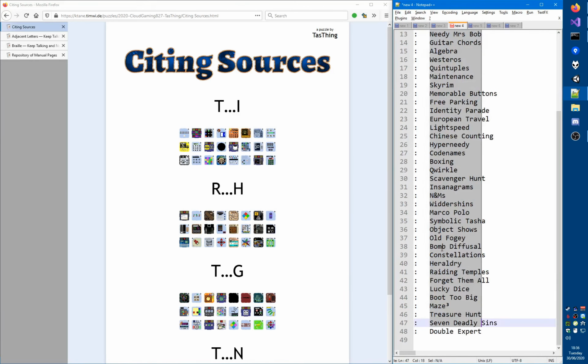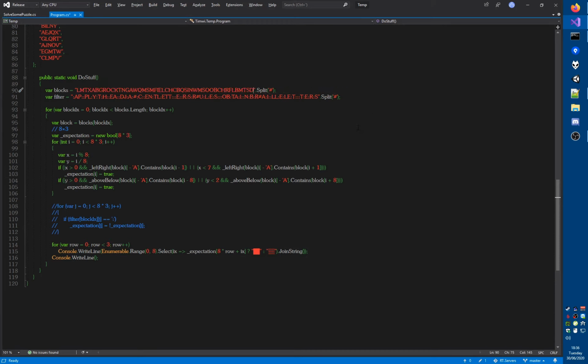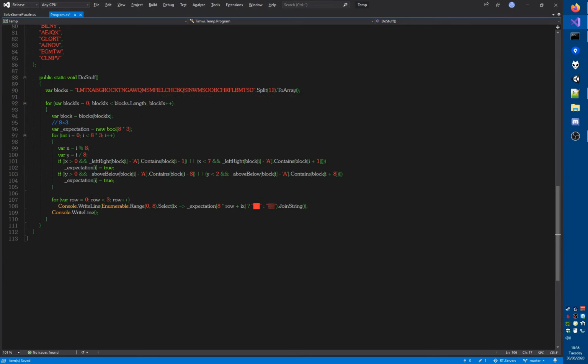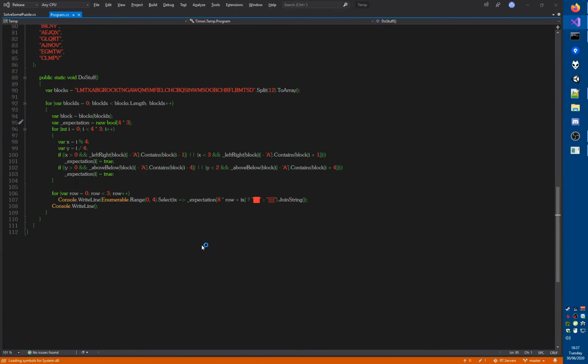And now instead of putting the hash symbols in the right places manually, I'm just going to split this into groups of 4 times 3, which is 12. And that gives me an IEnumerable string, so let's make that an array. Okay, and then the filter thing can go away, because we probably don't need that anymore. And now all of these are 4 again instead of 8. 4, 4, that should be a 3, that should be a 4, and that should be a 4. And that should be a 4. Whoops. And now we can get rid of this misleading comment and then just run this.